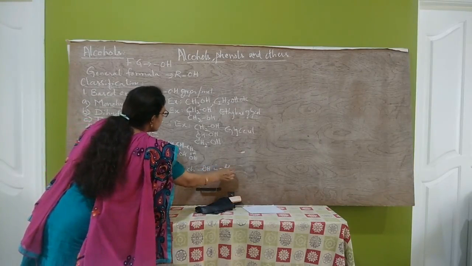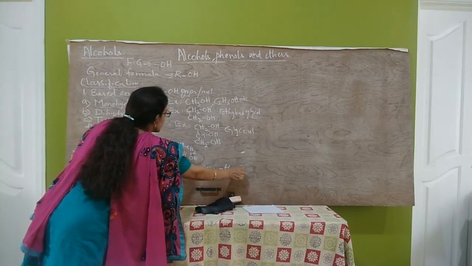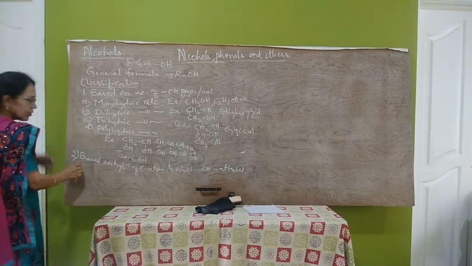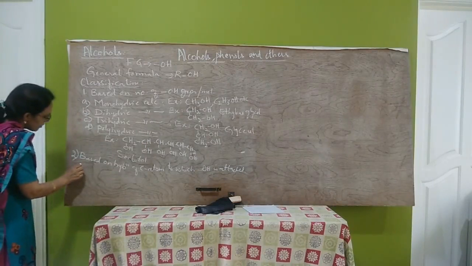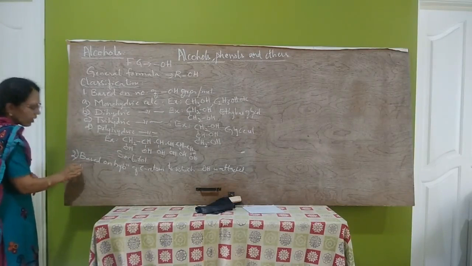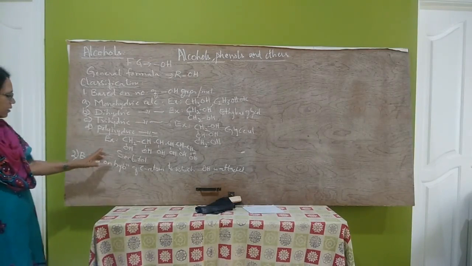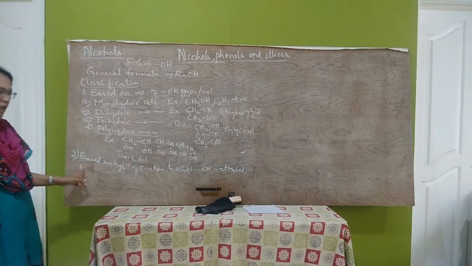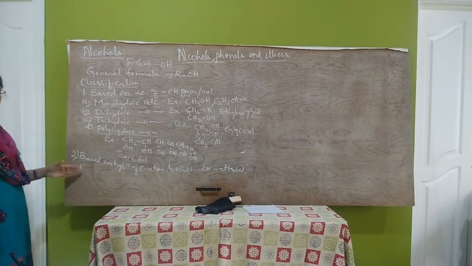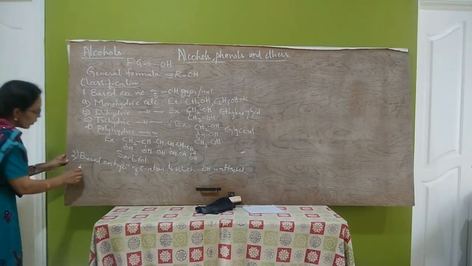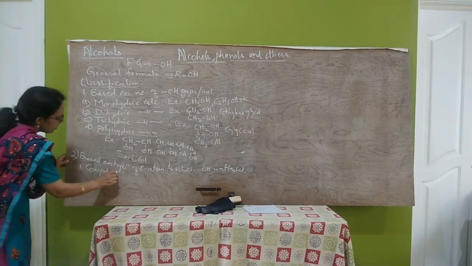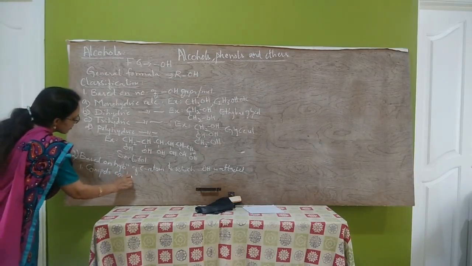So based on the carbon atom to which the OH group is attached, there are 2 types of alcohols. First one is compounds containing OH on sp3 hybridized carbon atom, and the second one is compounds containing OH on sp2 hybridized carbon atom.